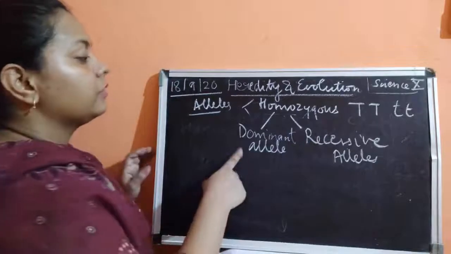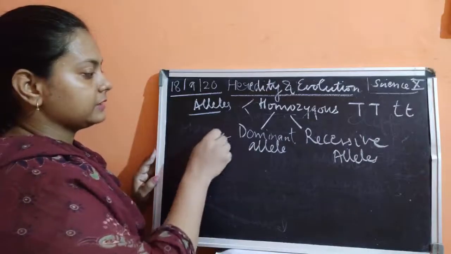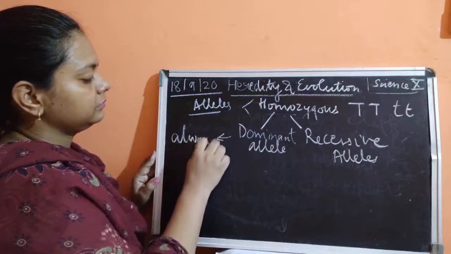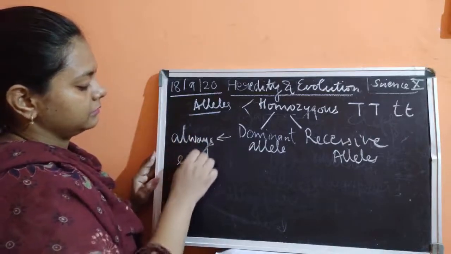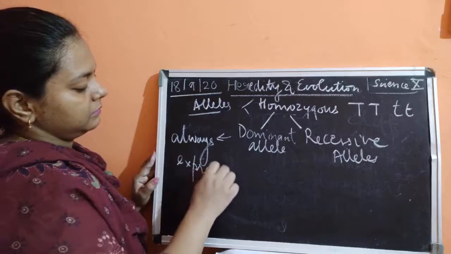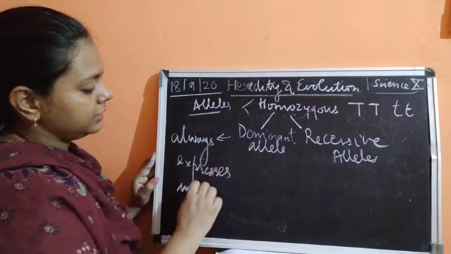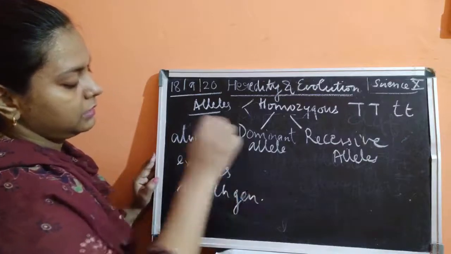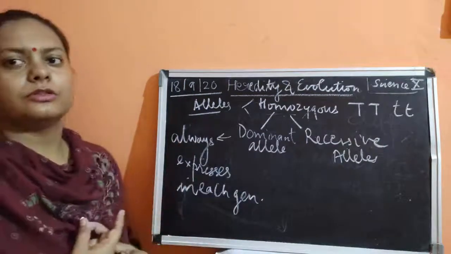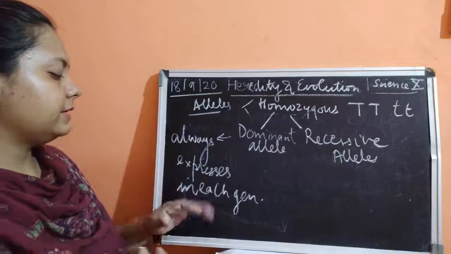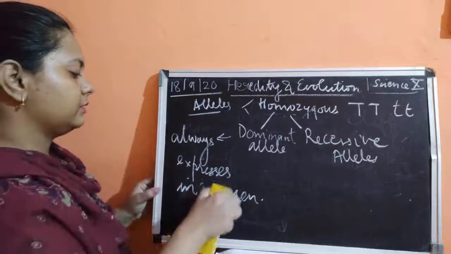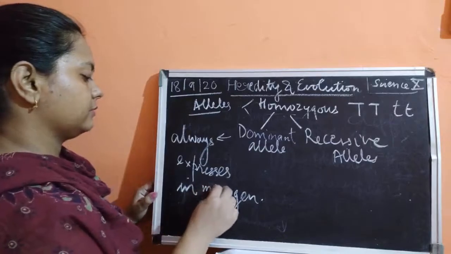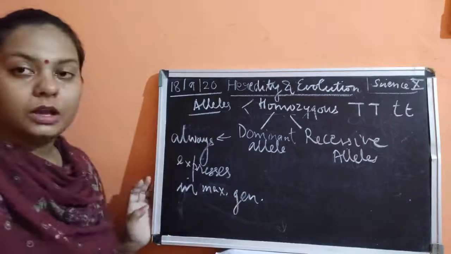So the trait which always expresses in maximum generations, almost in all generations.